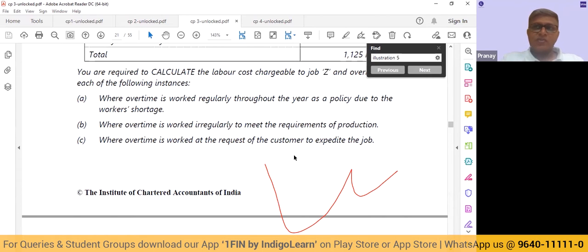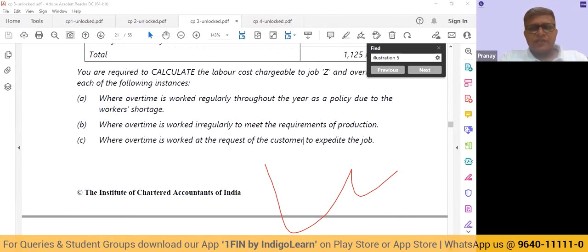So when we are doing this overtime at the request of the customer to expedite the job, then this overtime is going to go directly to the cost of the product or cost of the activity or the cost of the job that we are undertaking. All right. So let's see how the treatment is going to be in each of the three cases.